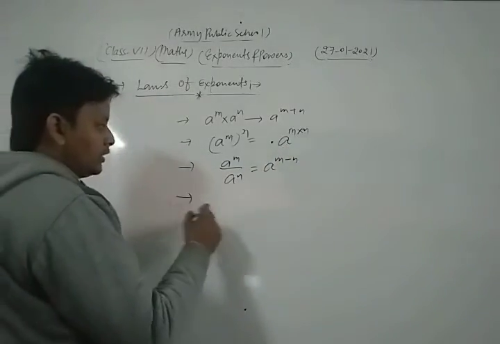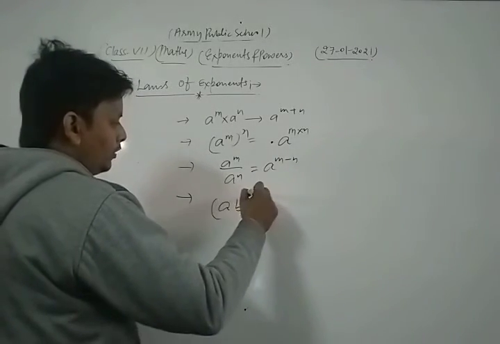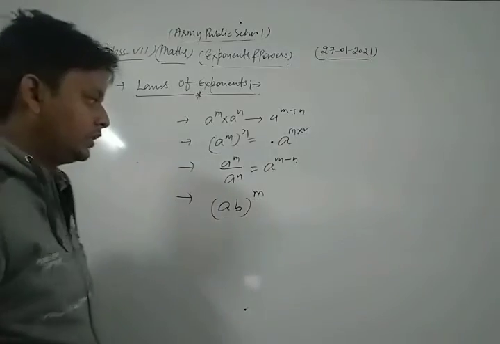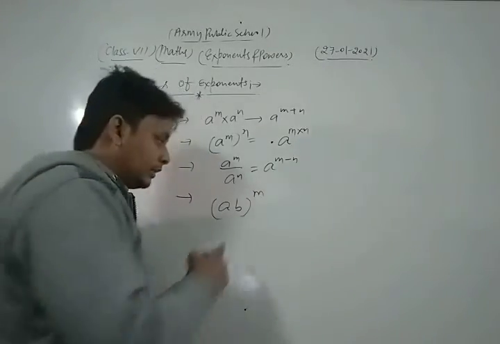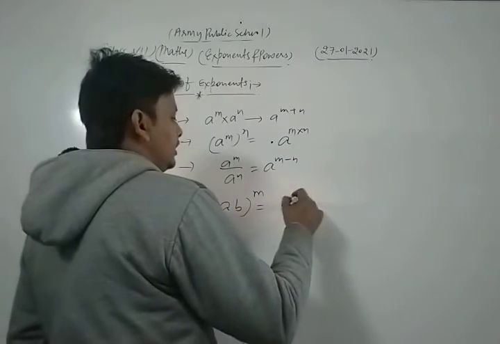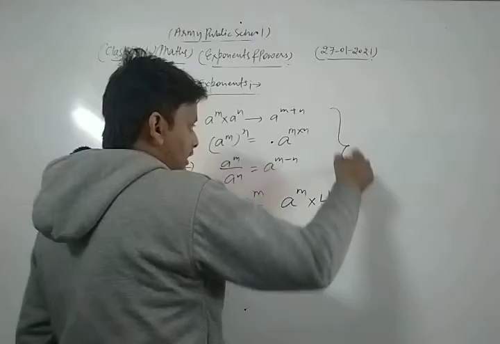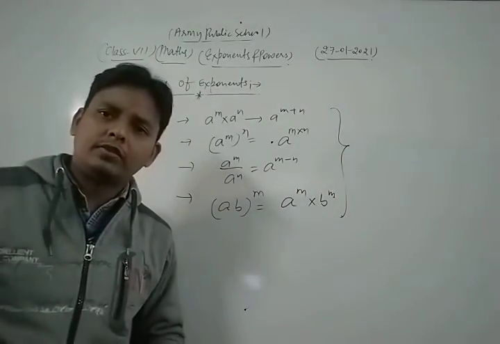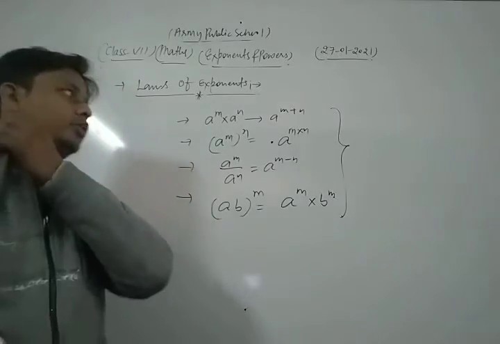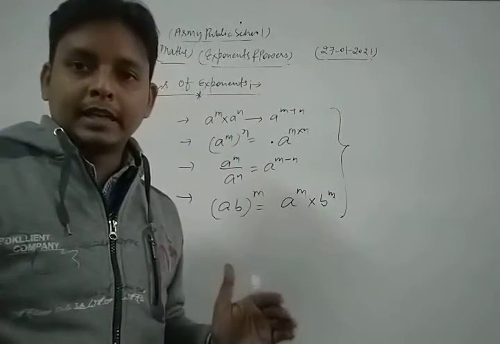And the next one is: if we write a into b to whole power m, and split that bracket, then we get a to the power m into b to the power m. So these are the basic laws of exponents, which are very important for you and your upcoming examination.